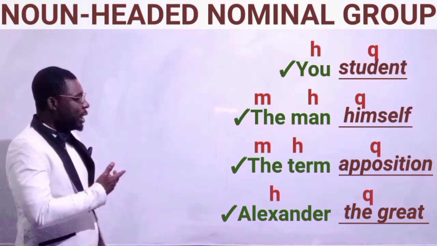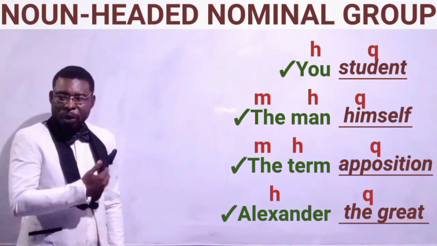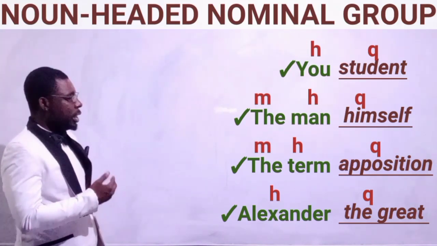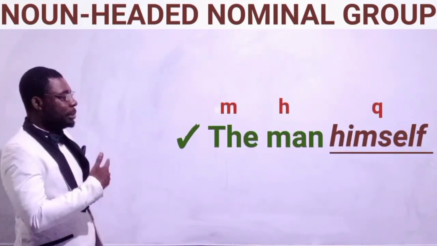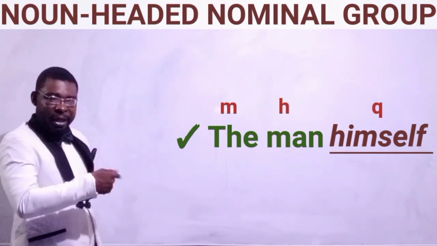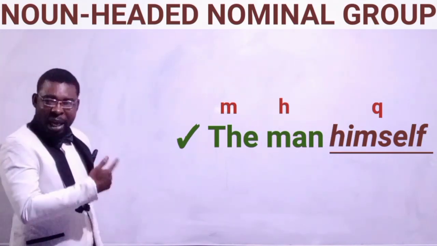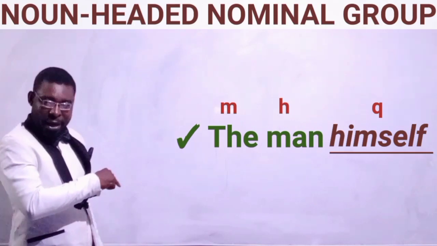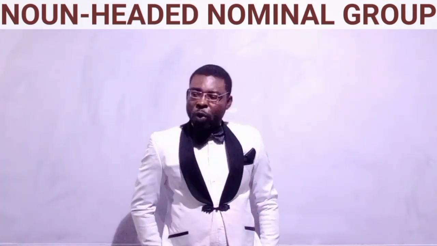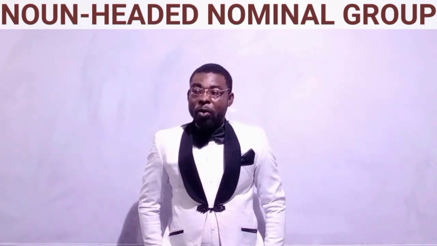All these underlined expressions are called appositives, serving as qualifiers to the nouns. For instance, in the expression the man himself, that pronoun there is called an intensive or emphatic pronoun, telling more about the man. So these are the items that can serve as qualifiers within a noun-headed nominal group.